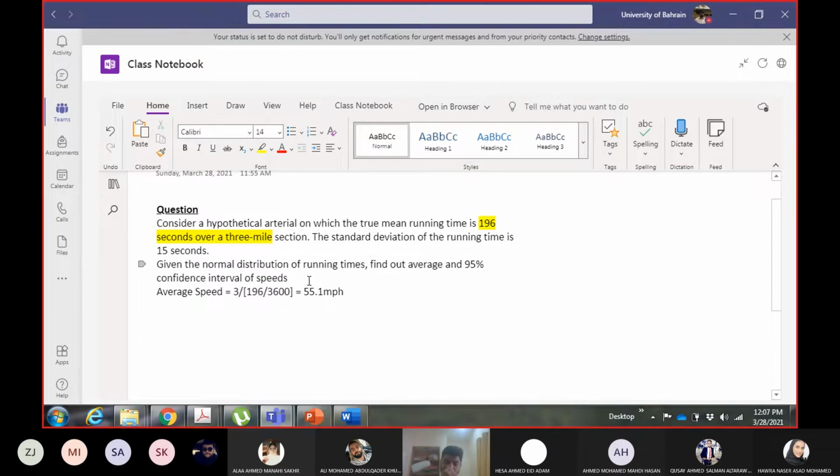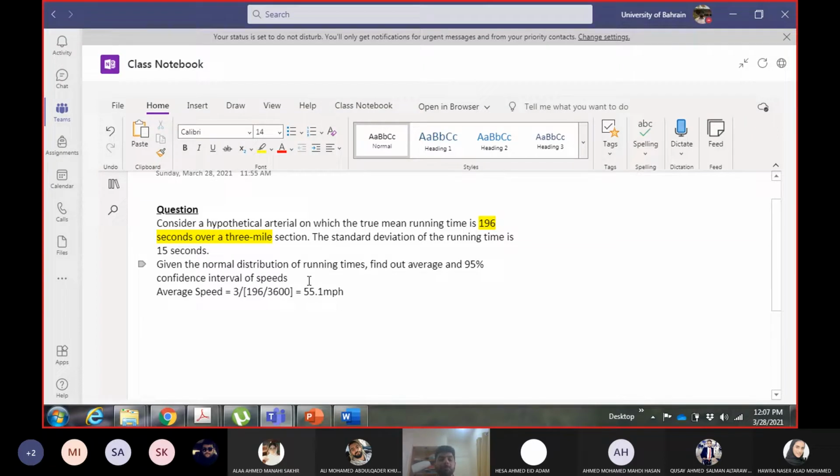The equation for calculating the 95% confidence interval, the equations for mean, standard deviation, and E value, all of these we will use, as you will see in a few examples. So average speed is not a problem. You had the mean time, you did distance upon time, and it gave you the average speed.